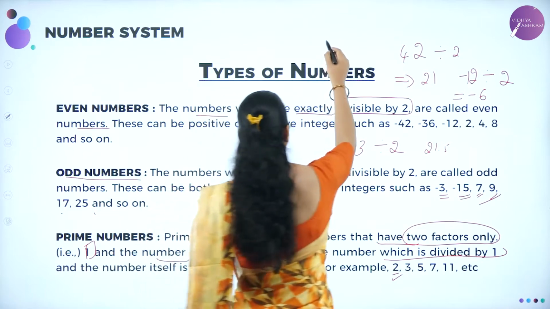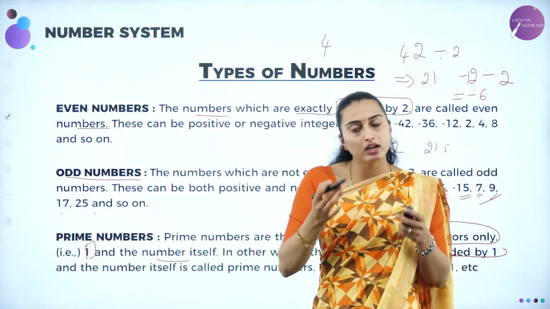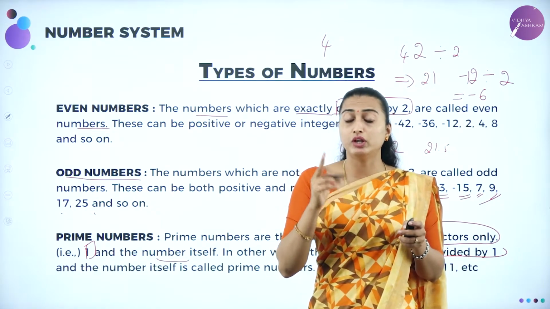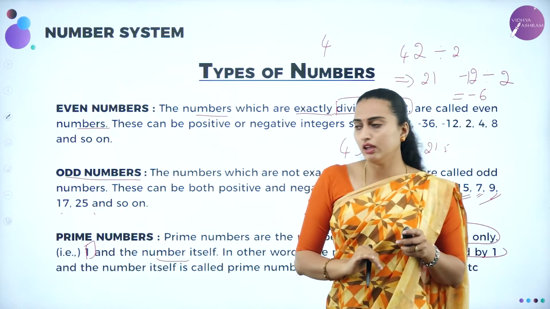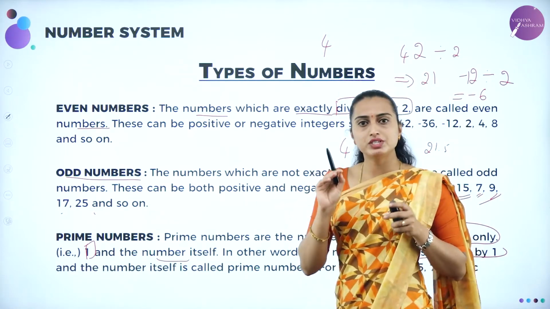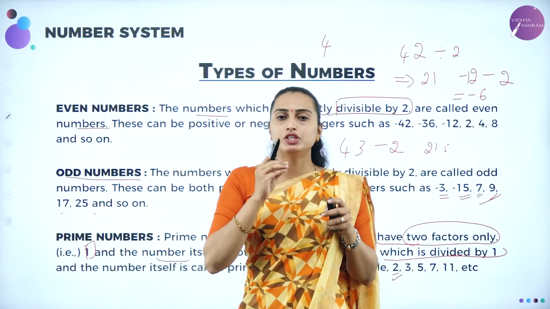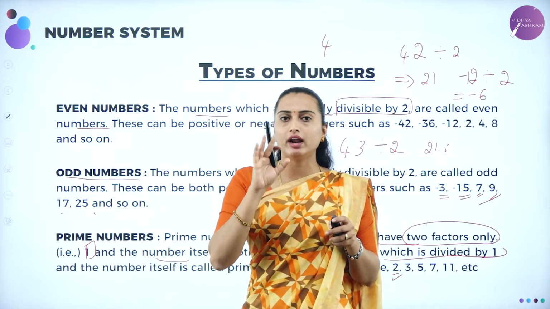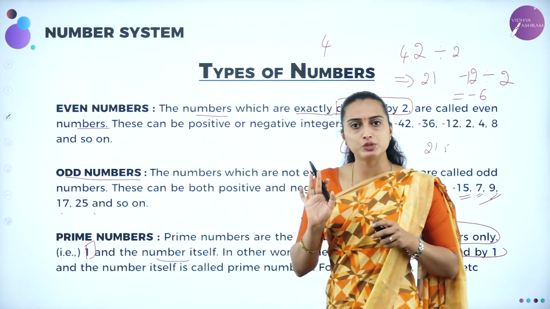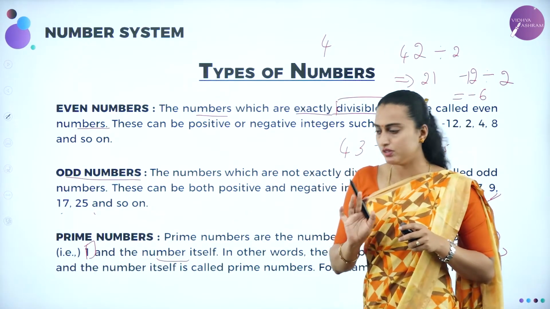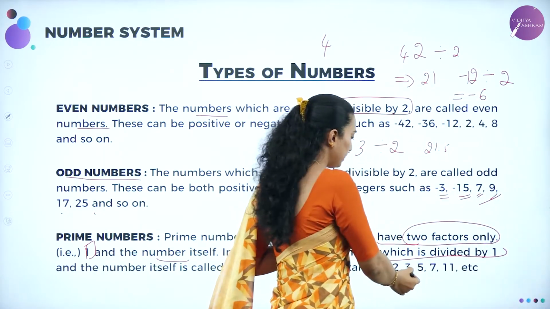Take 4. What is 4? 4 is divisible by 2 also, by 4 also, and by 1 also. It has 3 factors. So the number which is divisible only by 1 and by the number itself is going to be known as a prime number. Here I have taken so many numbers.